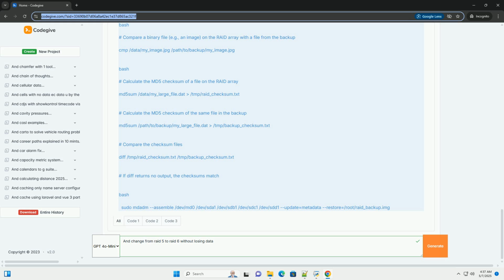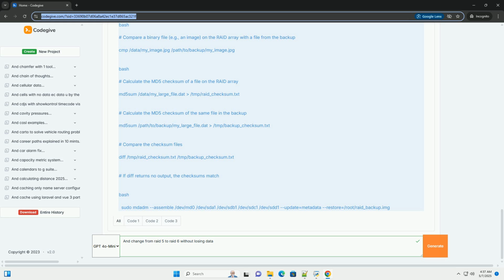4. Adding a drive, if necessary, and updating the array size. With mdadm, you often don't need to physically add a drive to migrate from RAID 5 to RAID 6. Mdadm can create a degraded RAID 6 array with the same number of drives as the original RAID 5. This is what this example assumes. The reshape process then adds the second parity.